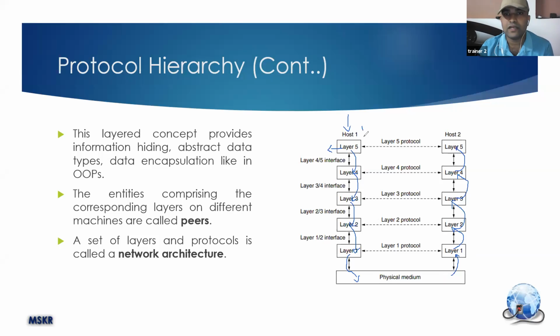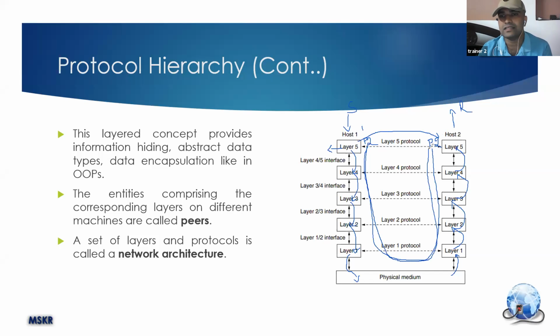protocol 2, let's say P2 in layer 5 is communicating with P2 in layer 5 on the receiving side, but the communication is not direct, the communication is happening through these layers. Okay, but from the user's perspective in terms of sender and receiver, it will appear like the information is going from layer 5 of host 1 to layer 5 of host 2, but the information is going through all these layers.